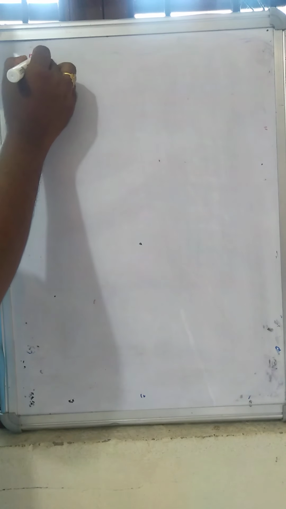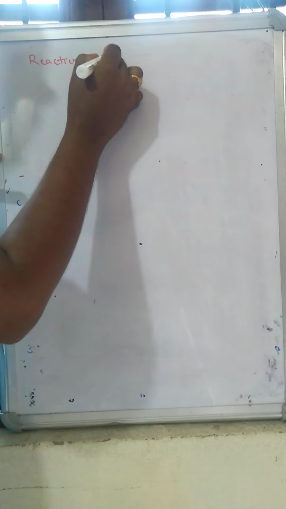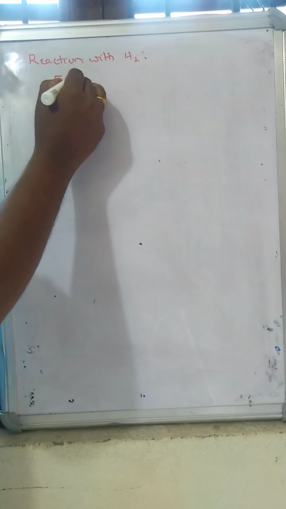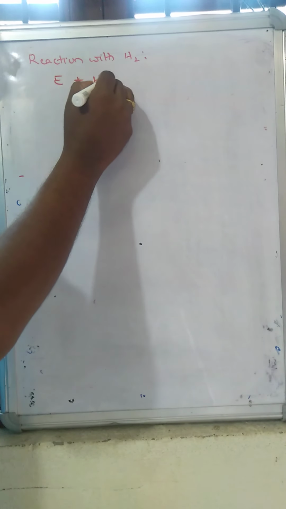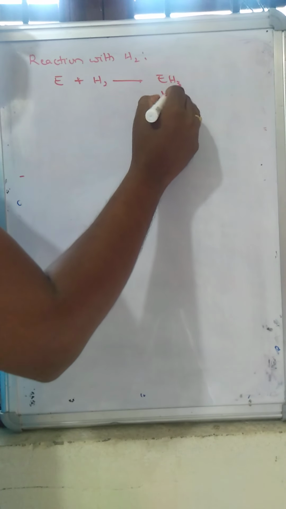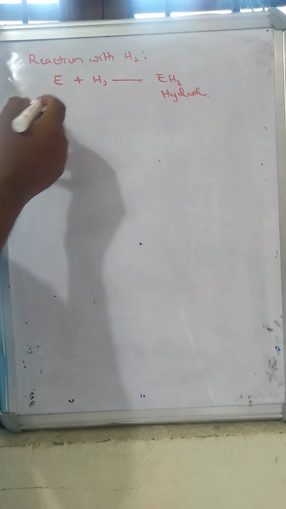Next property, reaction with hydrogen. The 15th group elements react with hydrogen, and there is formation of EH3 type hydrides. Let us look at those hydrides briefly.